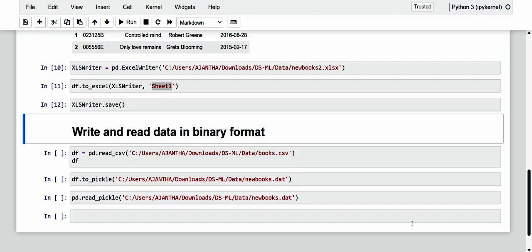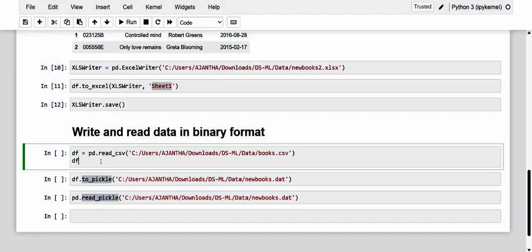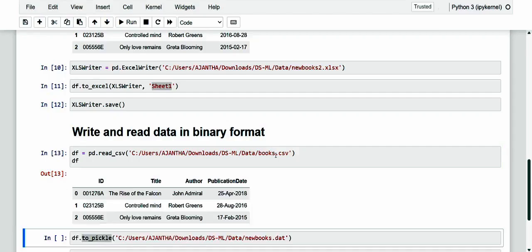Here we are just going to make use of pickle, and from the read_pickle format we then load the data again. First of all, let me load the data. So yeah, we are just going to read it. Let me make it the same data frame df, from the books.csv, and let me see what is there in the data frame. Okay, we will obtain this. This is the exact data frame.